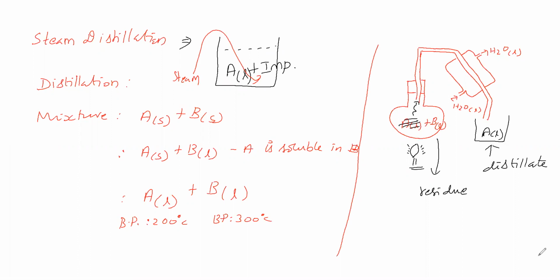Now that arrangement we will see. We will take a round bottom flask. One tube we are placing like this, in this way.